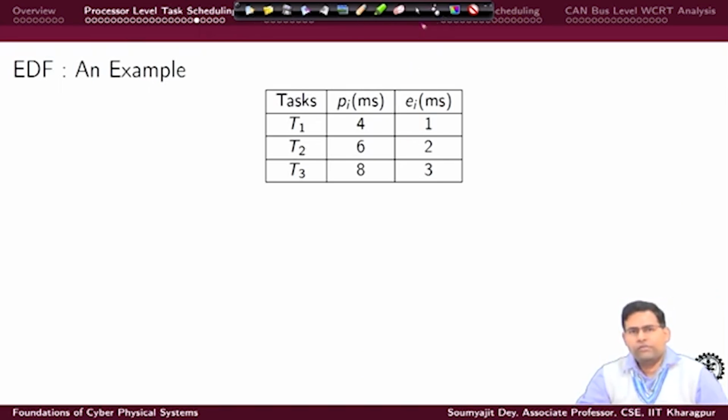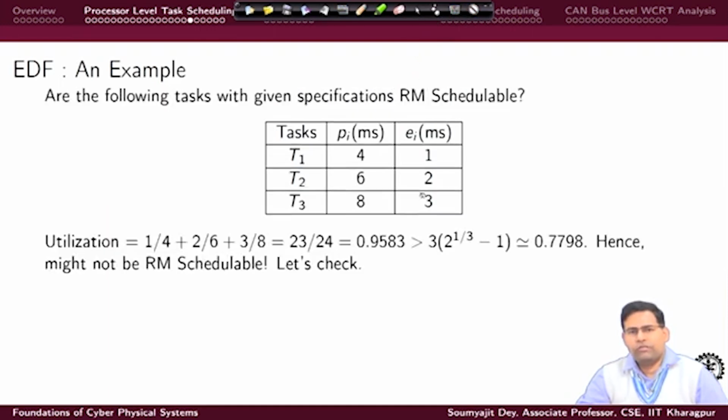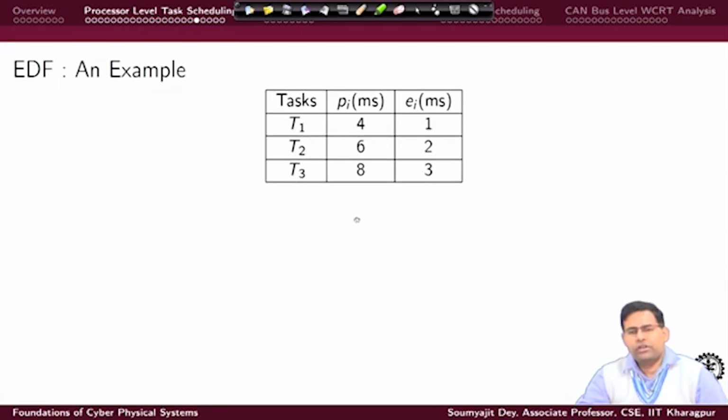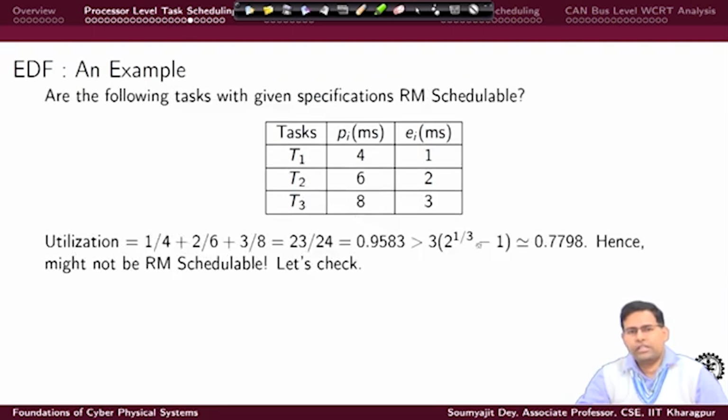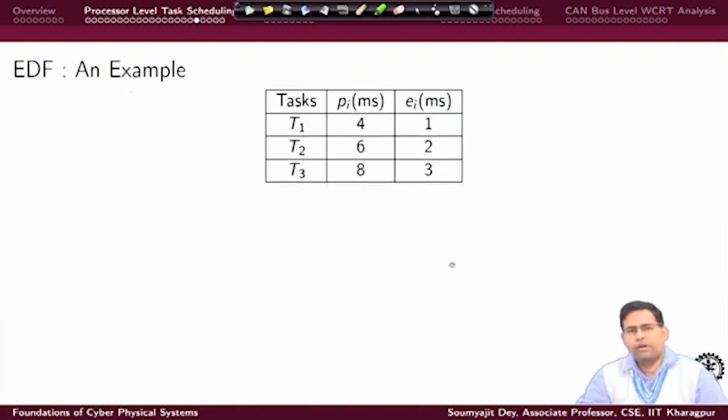Now, the question is how do I know that a given task set is schedulable with EDF? For EDF you can actually achieve a utilization which is up to 1, unlike RM for which the achievable utilization is bounded like this. With EDF the upper bound is 1.